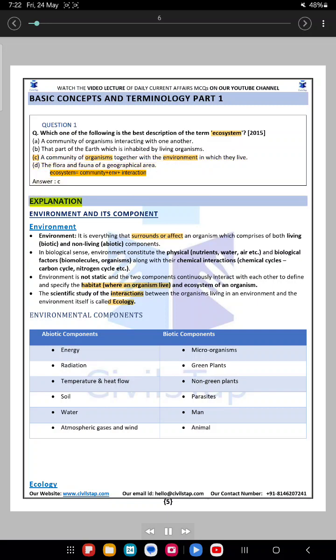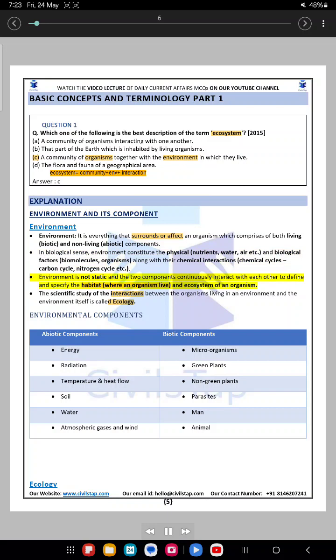Answer. C. Explanation. Environment and its components. Environment is everything that surrounds or affects an organism, which comprises both living biotic and non-living abiotic components. In a biological sense, environment constitutes the physical factors like nutrients, water, air, etc., and biological factors, biomolecules, organisms, along with their chemical interactions, chemical cycles, carbon cycle, nitrogen cycle, etc.